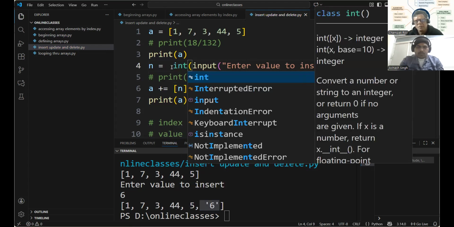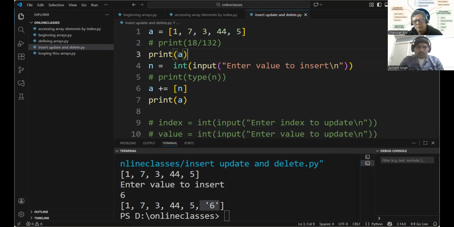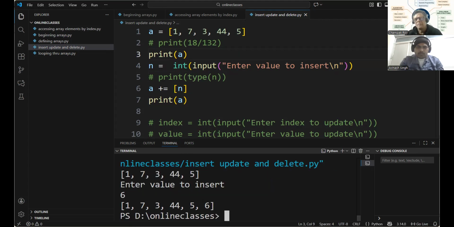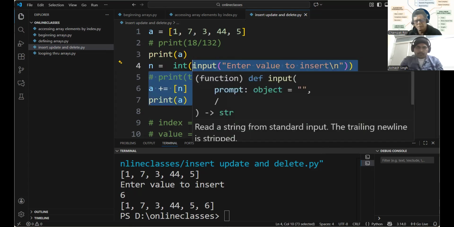If I put int here and input 6 once again. In Python, you are allowed to have multiple data types, different data types, in a list or array. So we succeeded in inserting. I'll comment this out now.